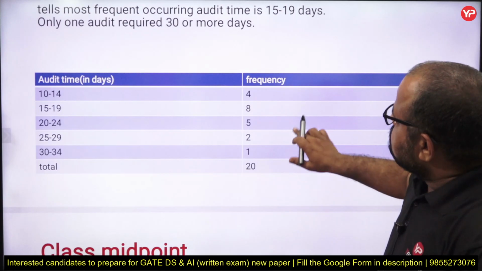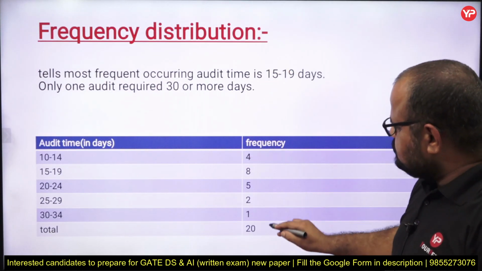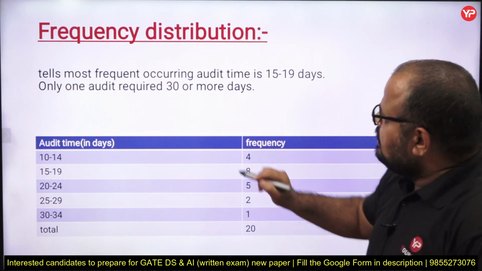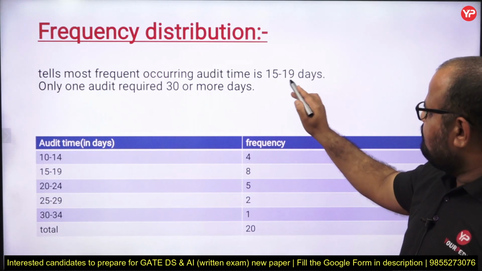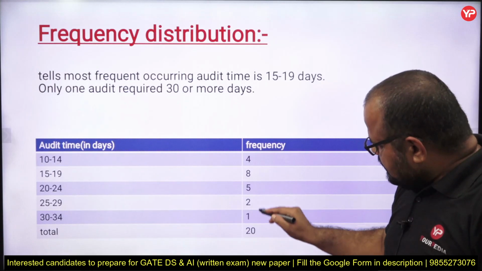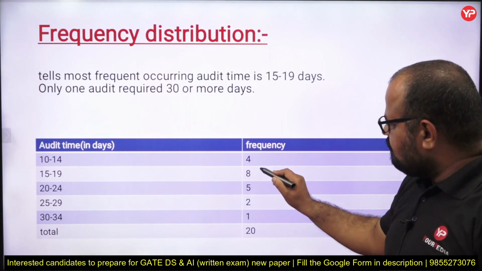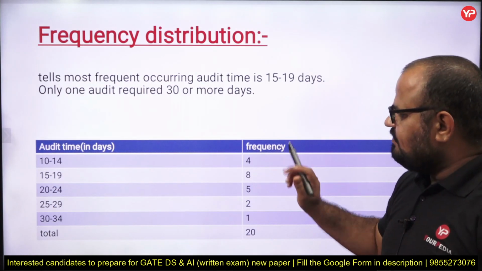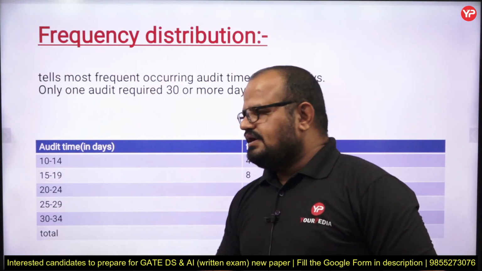Fine, my dear students. The frequency distribution table tells me that the most frequently occurring auditing time is 15 to 19 days. Why? Because this is the highest value. The frequencies are 4, 8, 5, 2 and 1. So 8 is the highest value, which corresponds to 15 to 19 days.